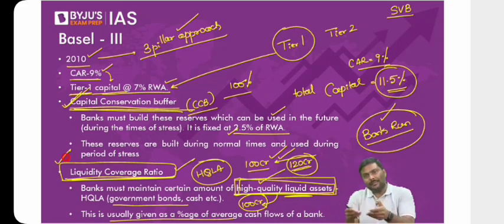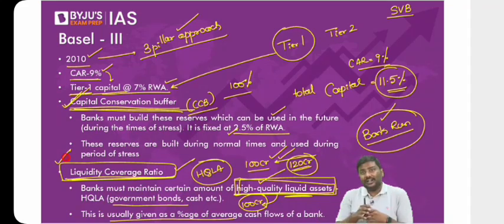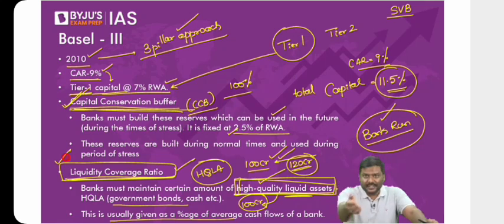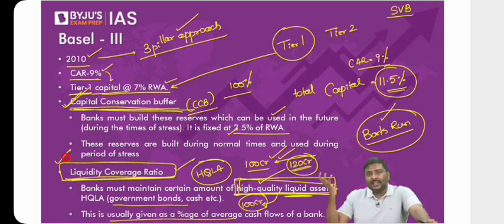What do you mean by capital? Capital is the bank's own money, not depositors' money. For example, they will issue bonds and collect money. That is the bank's own money. They have issued shares and collected money. That is the bank's own money. That is capital. SLR is depositors' money. I hope you understand. SLR is depositors' money.